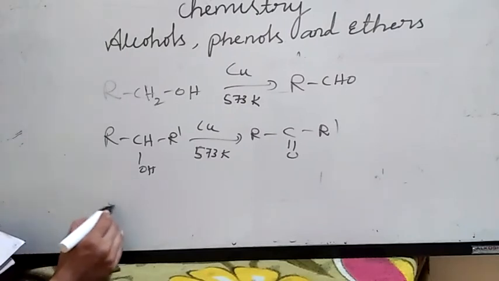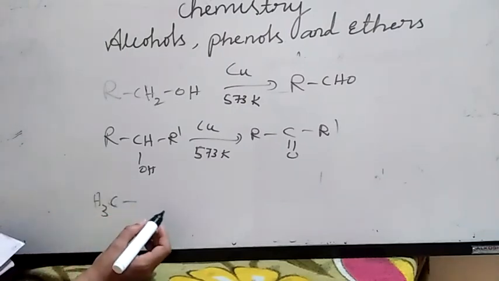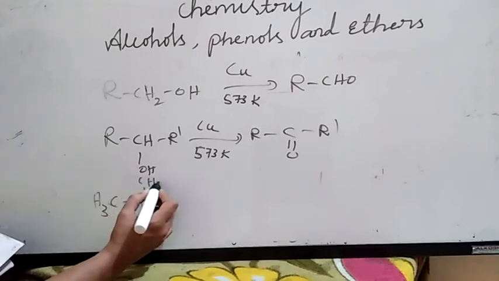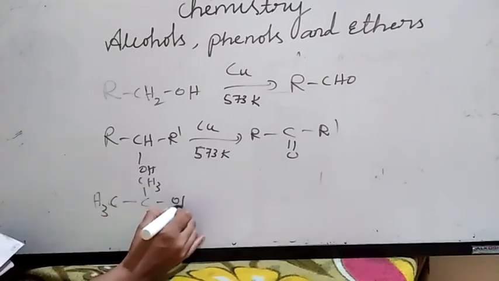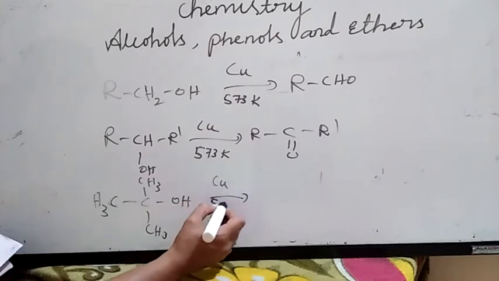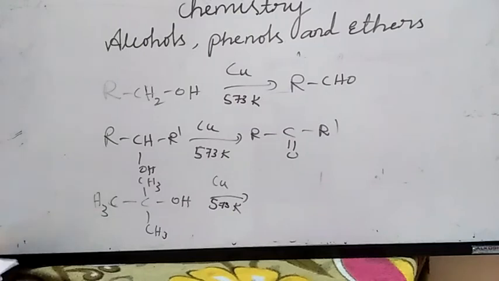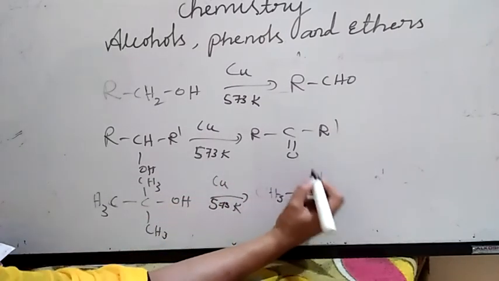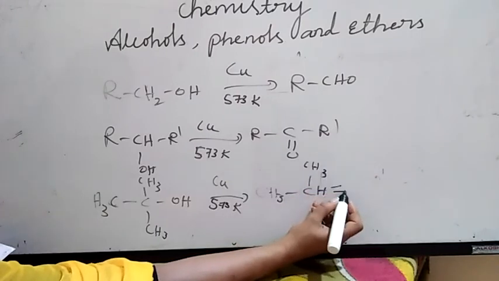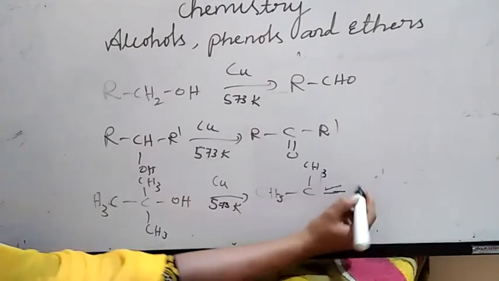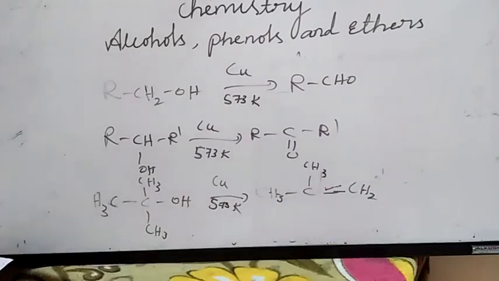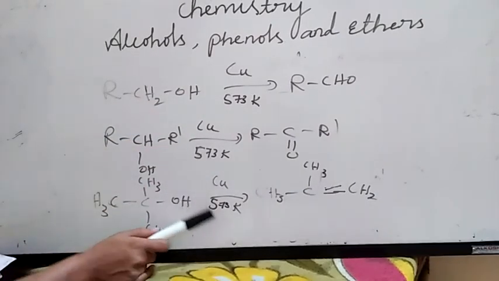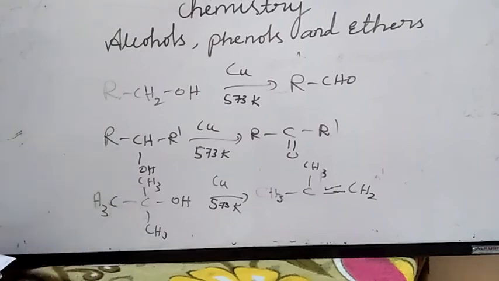If I take a tertiary alcohol, with CH3 groups in place of all the R groups, this is a tertiary alcohol. In presence of copper and 573 Kelvin temperature, we are going to get 2-methylpropene, (CH3)2C=CH2. What will happen if I take primary alcohols, secondary alcohols and tertiary alcohols?